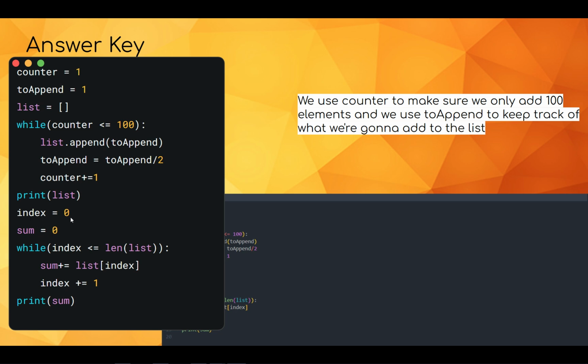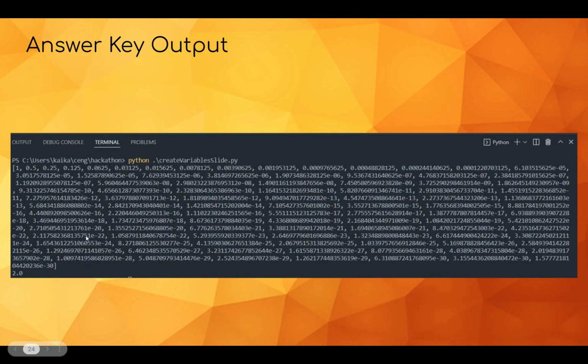And then for our second one, index equals 0, sum equals 0, and then while the index is less than the length of the list, you add your list index to the sum. And if you print that out, you'll get something like this. And interestingly, even though this looks really confusing, you get something like e minus 29, it actually equals 2.